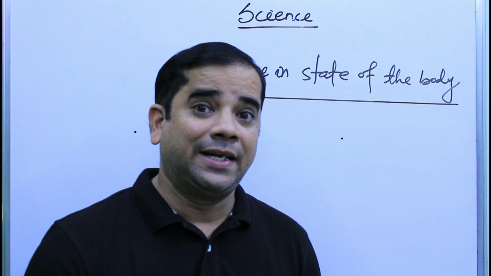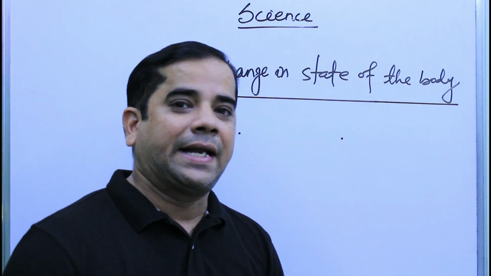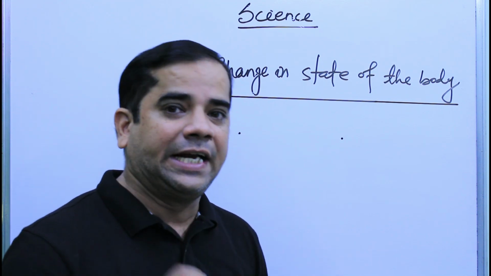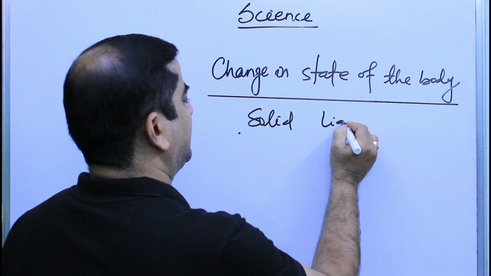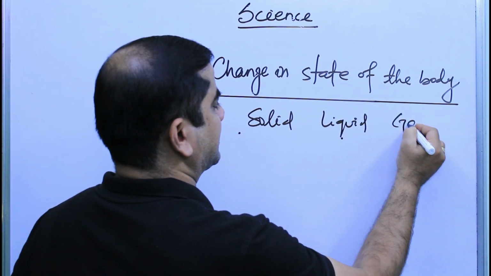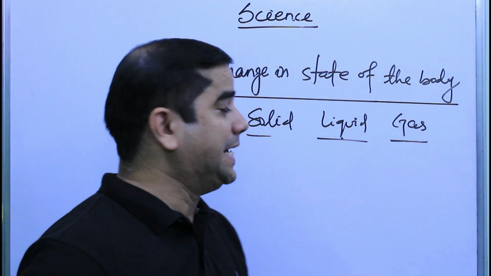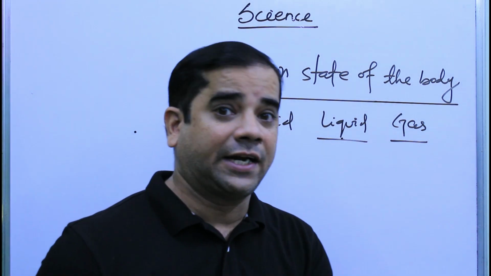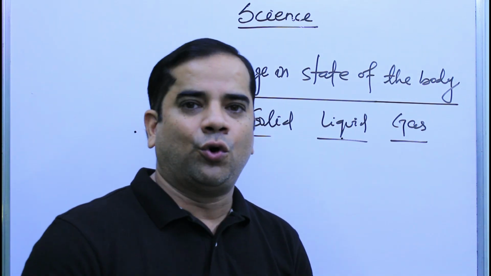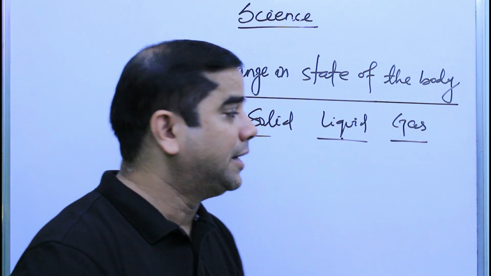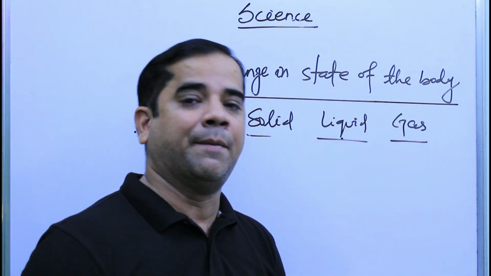Okay, students, the next effect of heat is change in state of the body. See, matter exists in three different states. Those are solid, liquid and gas. So whenever the state of matter changes from one state to another at a fixed temperature, that is called change in state. So change in state is nothing but the change in the states of matter at a fixed temperature.